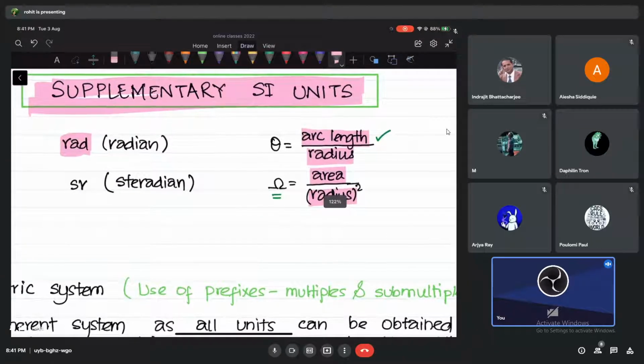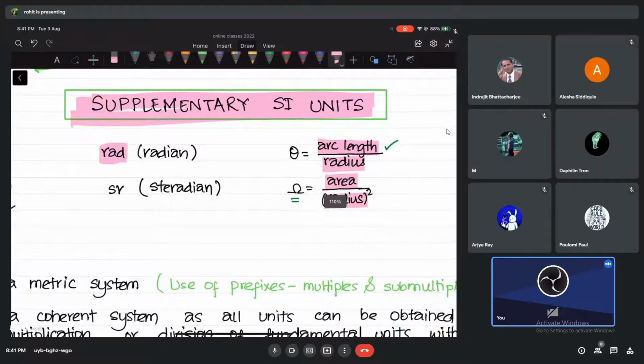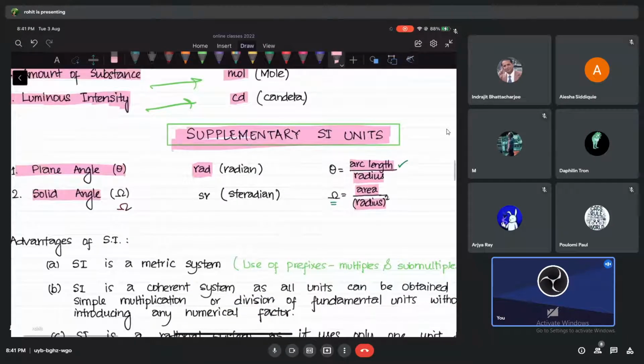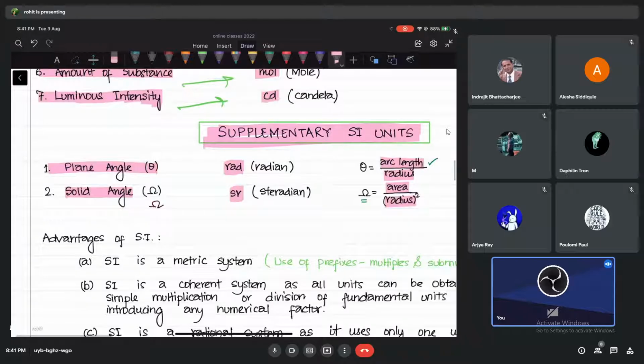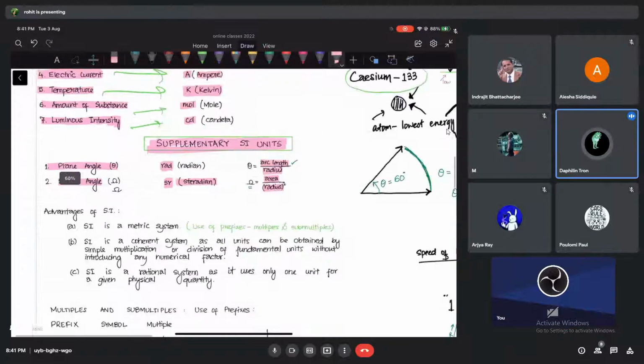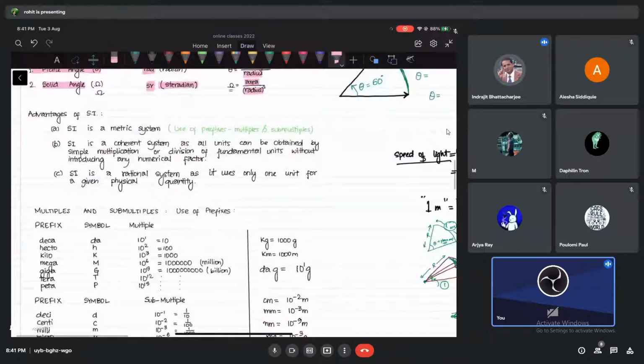But at this point I will just say, let's not focus right now on solid angle. Just remember there's something called solid angle and the unit is called steradian. Right now this much is good enough for us. I think we're okay, right, till now? Yes, sir. Okay, then let's go to some advantages.